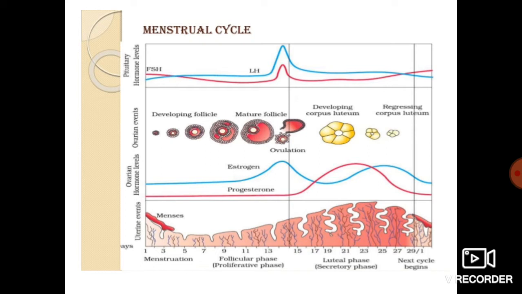You can see that marked increase in the level of progesterone during the luteal phase, and just opposite to that, the estrogen level falls down at the luteal phase, and increases slightly when the next cycle begins. So here I think, students, you are able to understand this menstrual cycle with the help of this diagram.